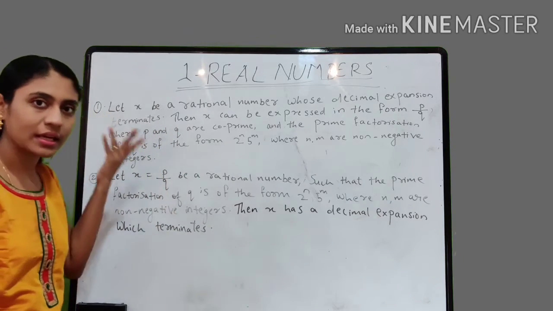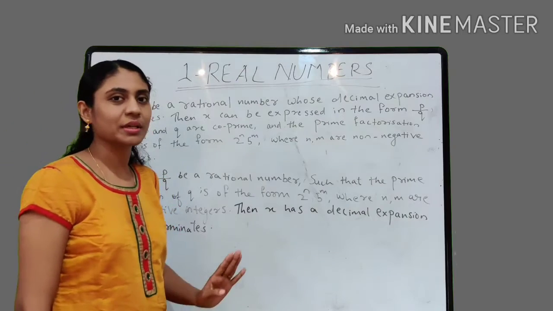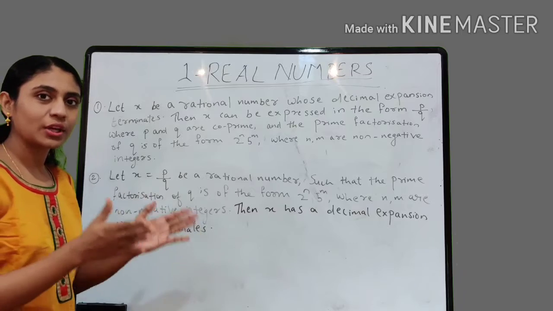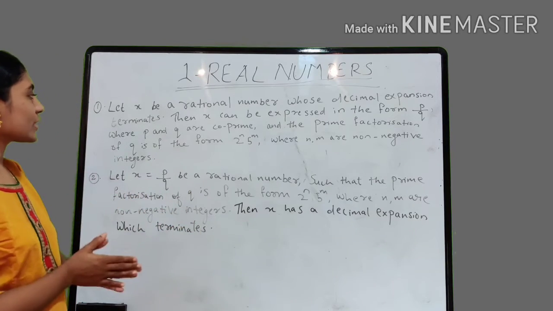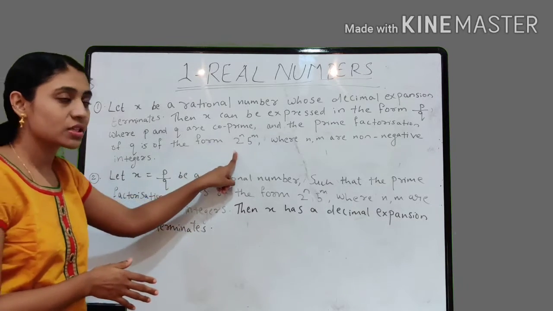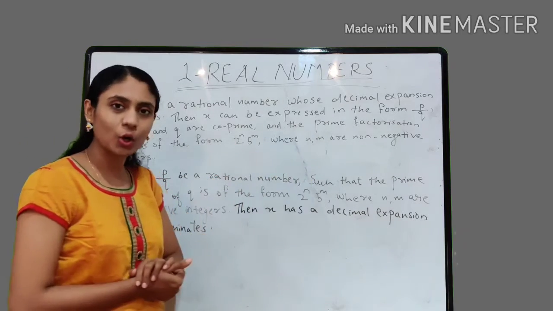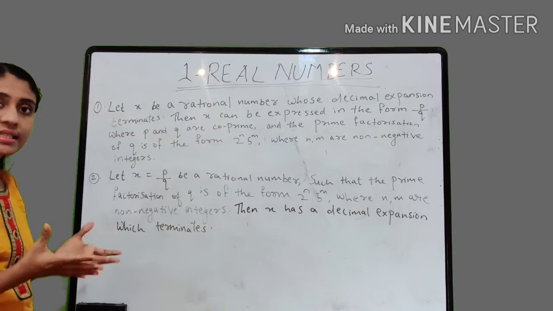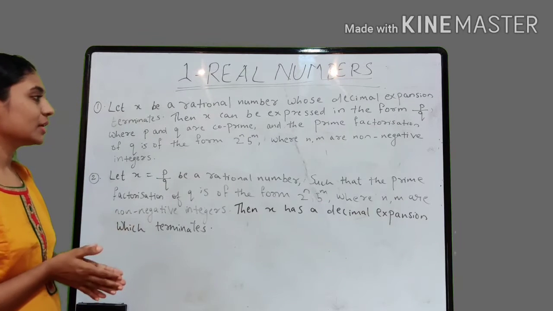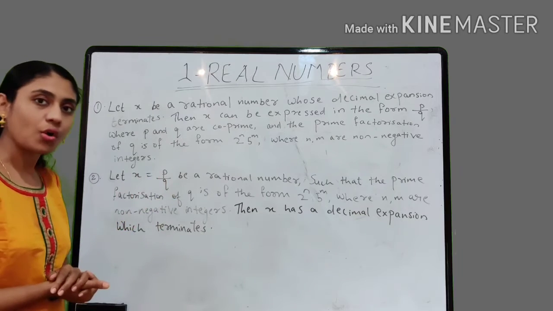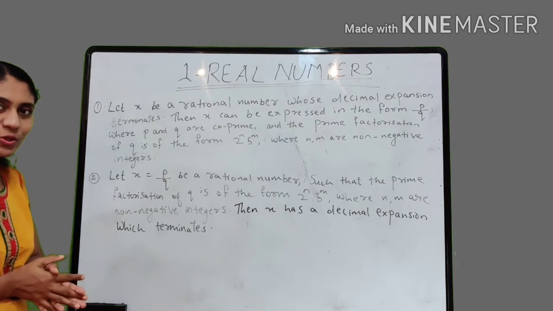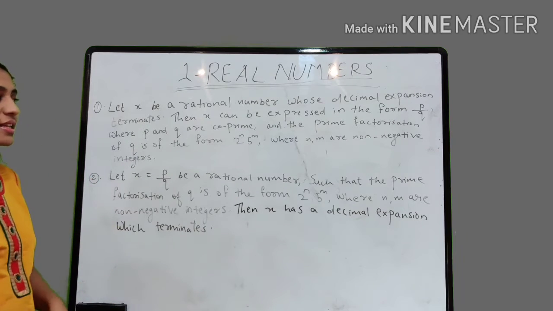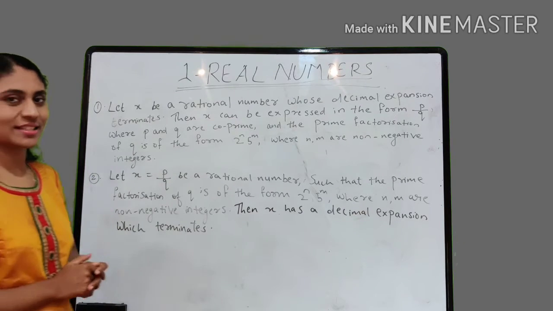First one: let x be a rational number whose decimal expansion terminates. Then x can be expressed in the form p by q, where p and q are co-prime, and the prime factorization of q is of the form 2 raised to n into 5 raised to m, where n, m are non-negative integers. The second theorem: let x is equal to p by q be a rational number such that the prime factorization of q is of the form 2 raised to n into 5 raised to m, where n, m are non-negative integers. Then x has a decimal expansion which terminates.